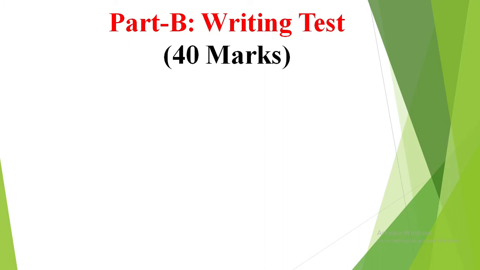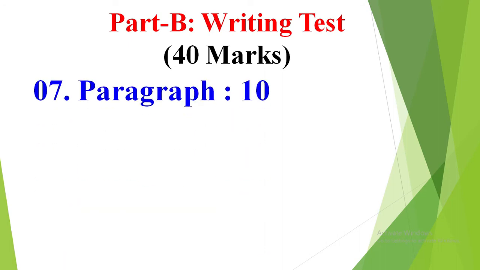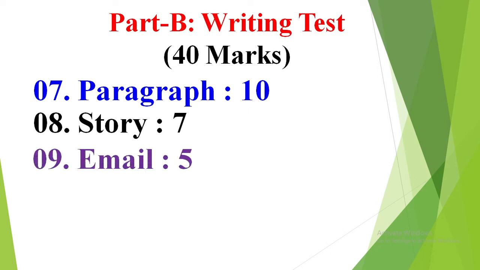40 marks. In question number 7 in the writing test you will get a paragraph, and the paragraph will contain 10 marks. In question number 8 you will get a story, and you will get 7 marks for that. In question number 9 you will get an email, and you will get 5 marks for that.